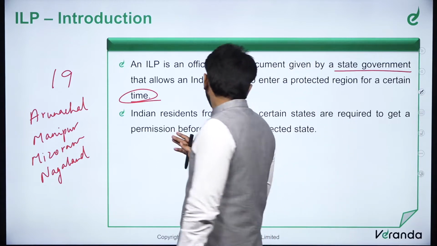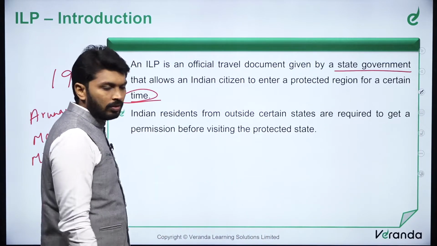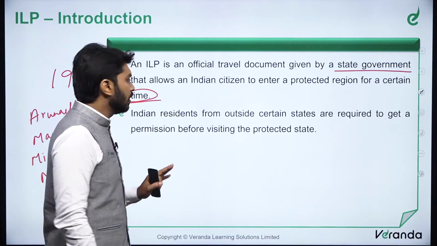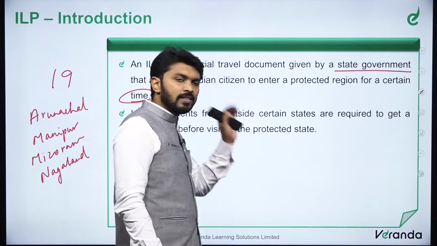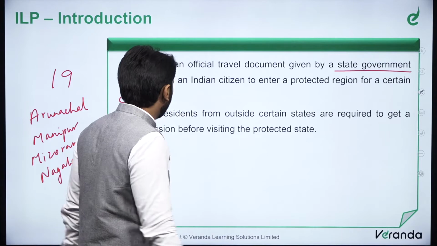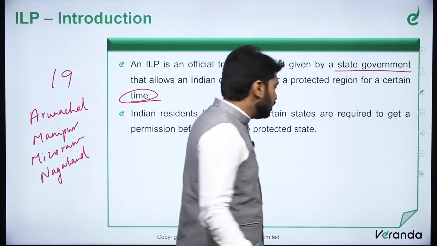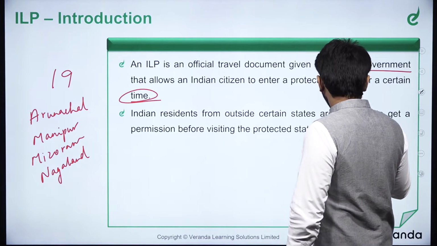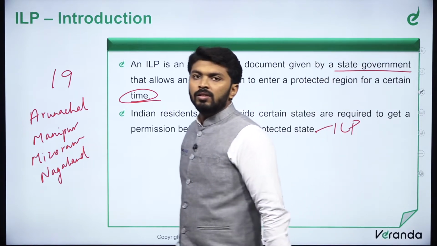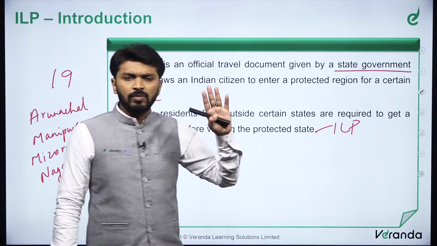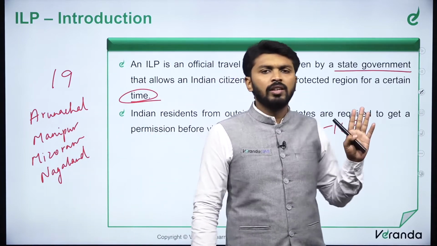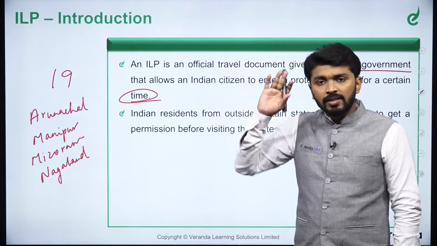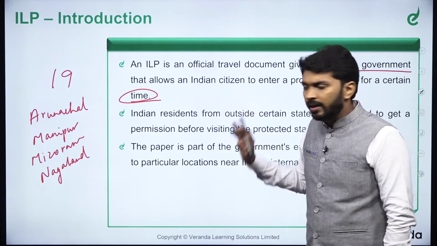Indian residents from outside these four states are required to get permission before visiting a protected state. Which is a protected state? One protected by the ILP system. This protected state is different from the protected area we study in environment and ecology. This is protected by the ILP system.